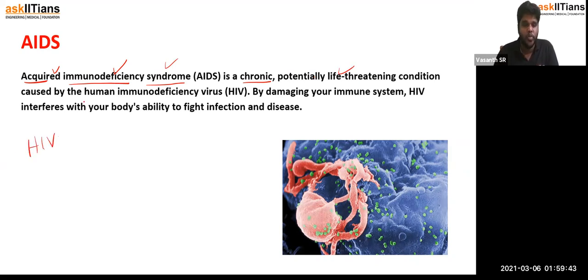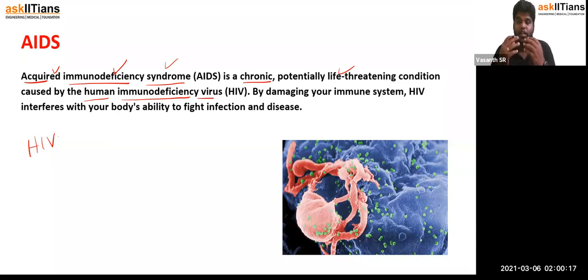It is called human immunodeficiency virus. And what does it do? It literally targets the immune system and interferes with the body's ability to fight infectious diseases. As a result, the body will not be able to fight against infectious diseases, and we will be vulnerable to disease conditions. So even for very common ones, which our body could defend itself against, the body cannot defend once they are infected with HIV and they have AIDS.